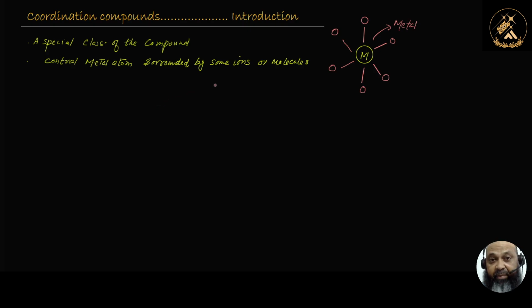And beyond their normal valency, that phrase is very important, these things will connect with it beyond its normal valency. So clear this meaning. What is the meaning of that? For example, if something has a normal valency of 4, and 4 means that it is giving a chance to 4 things to be around it, but it may get more than that. So that is beyond the normal valency, right? They are known as coordination compounds. So basically, that is the introduction of them.